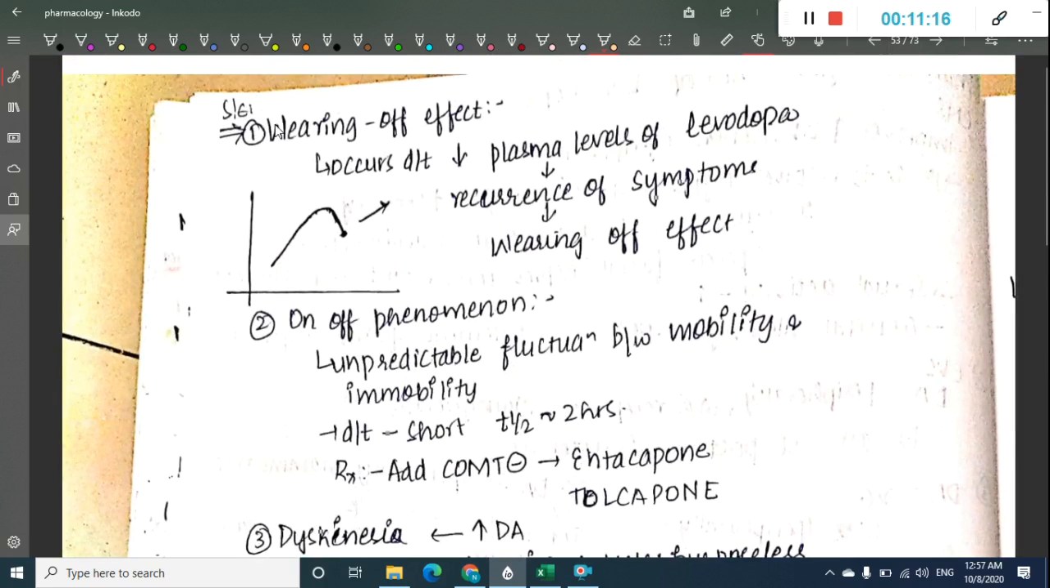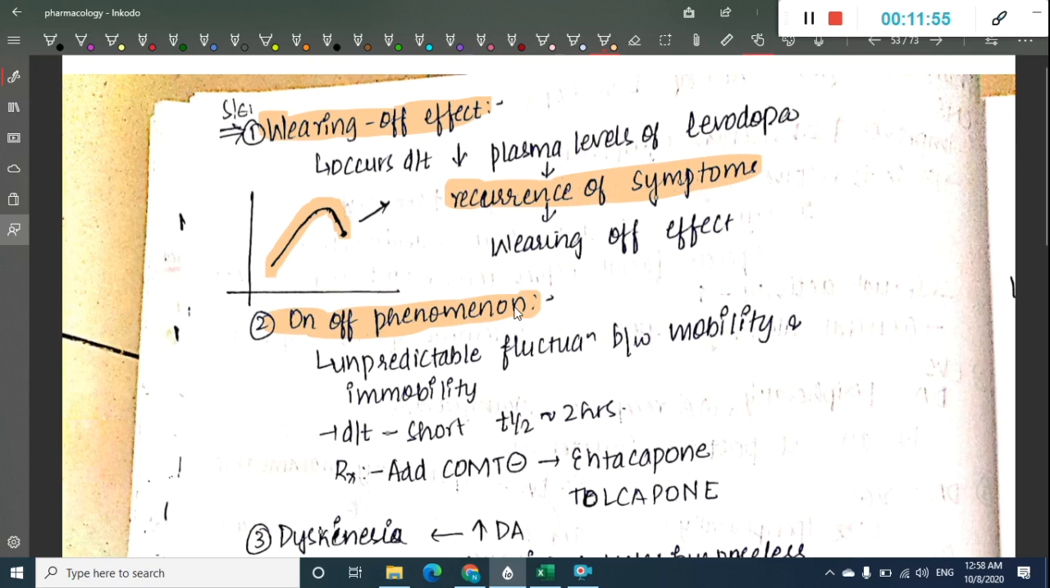Then there are other side effects. One of them is called the wearing off effect. When does the wearing off effect occur? This occurs when there is a decrease in plasma levels of levodopa. See, in this graph there is an increase in plasma levels of levodopa. It reaches a peak, and once its action is over, the level decreases. Once there is decreased plasma level of levodopa, there is recurrence of symptoms. That is called the wearing off effect. The drug's effect has been lost, and as a result the symptoms have appeared once again. The second side effect is called the on-off phenomenon.